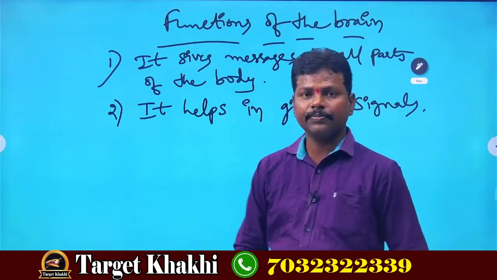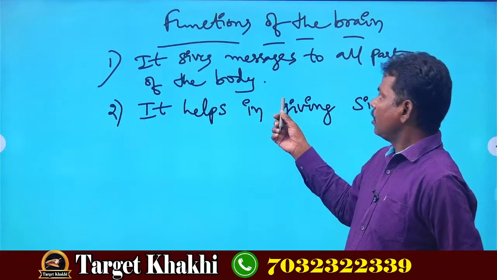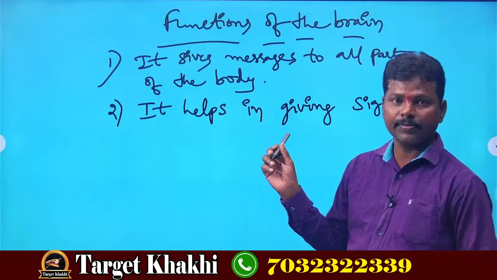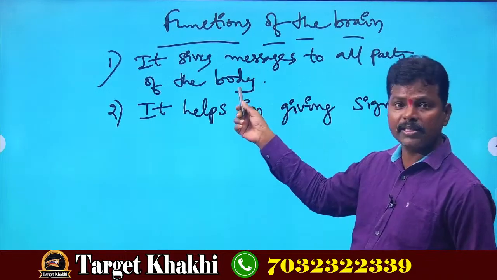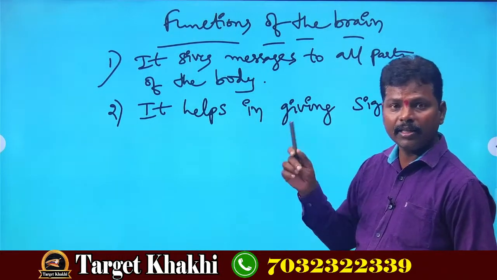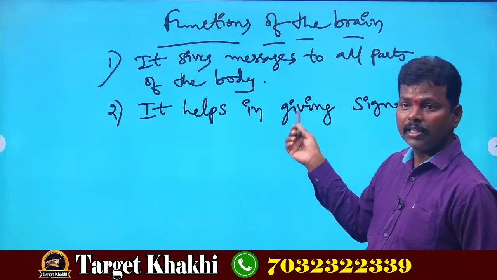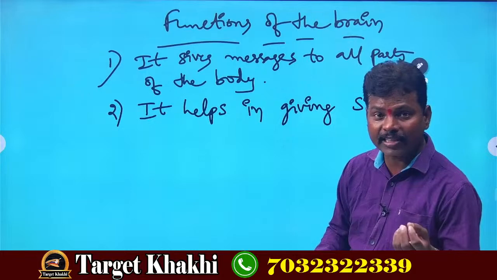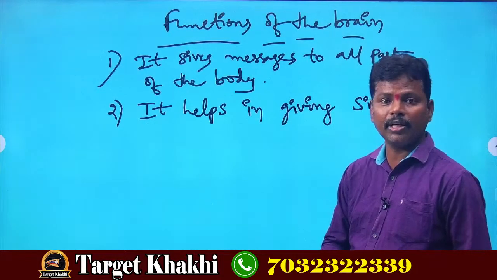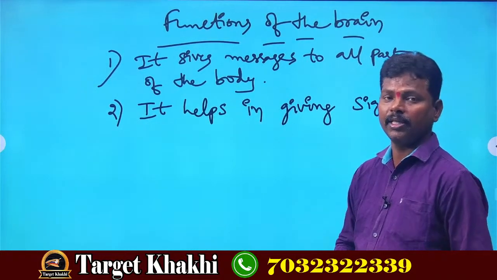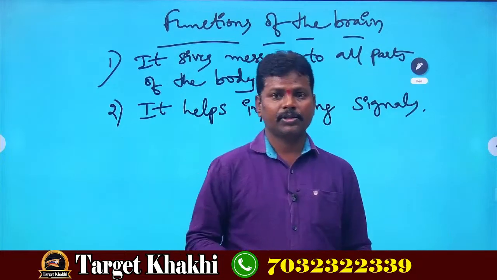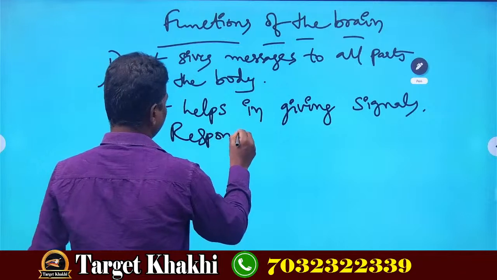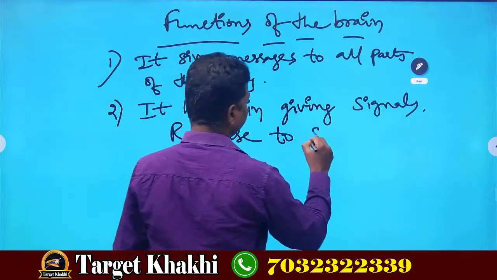I can say that the brain not only helps in giving signals, but it receives messages from all body parts, and at the same time it gives signals to all body parts within fraction of seconds. Even we don't know within how many seconds we are getting that message, right? So this is only called response to stimulus.